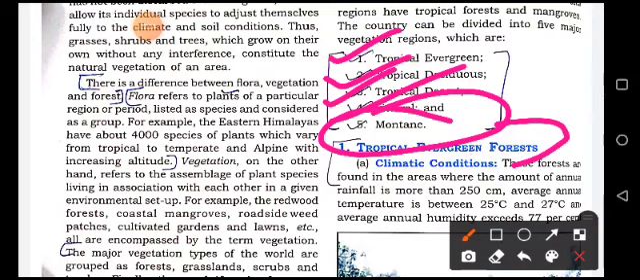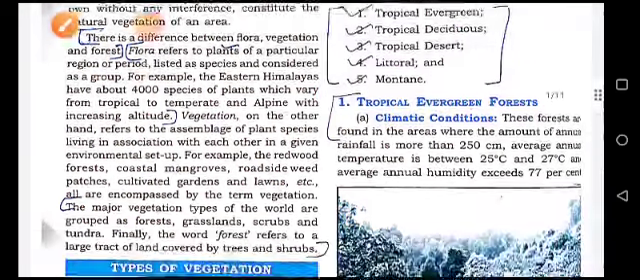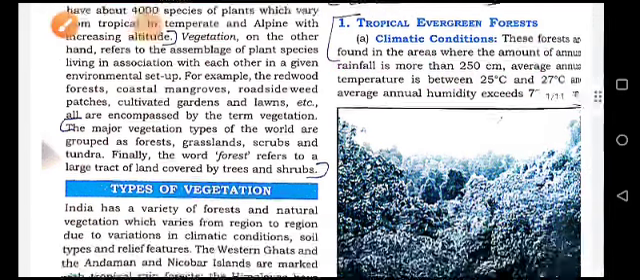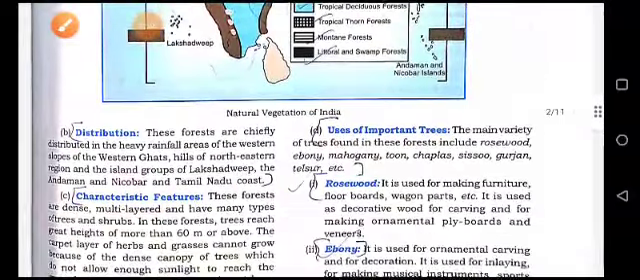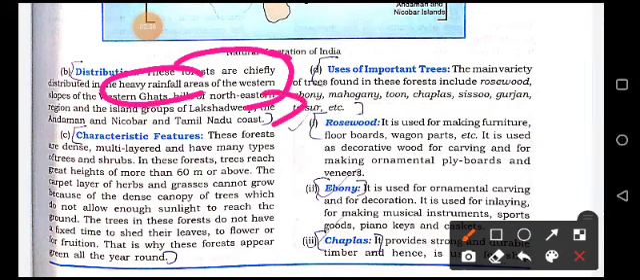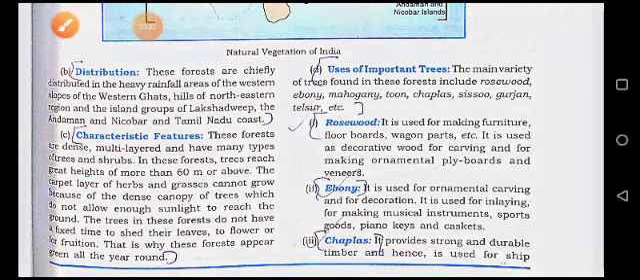So which type of climatic condition is needed here? Rainfall here is more than 250 centimeter. Average annual temperature is between 23 to 27 degrees Celsius and humidity of about 77% occurs here. And distribution: the forests are chiefly distributed in heavy rainfall areas of the western slope of Western Ghat hill, north eastern region, and island groups of Lakshadweep and Andaman and Nicobar and Tamil Nadu coast.